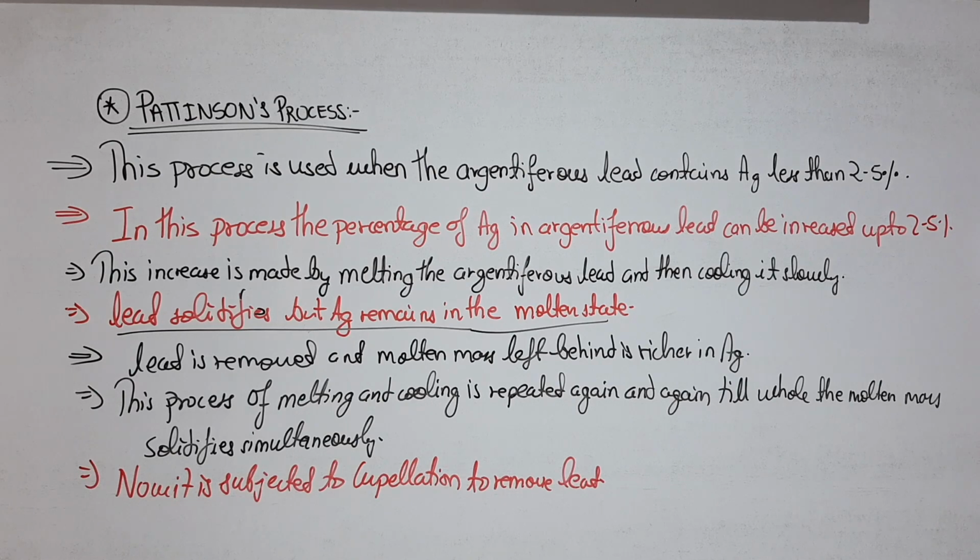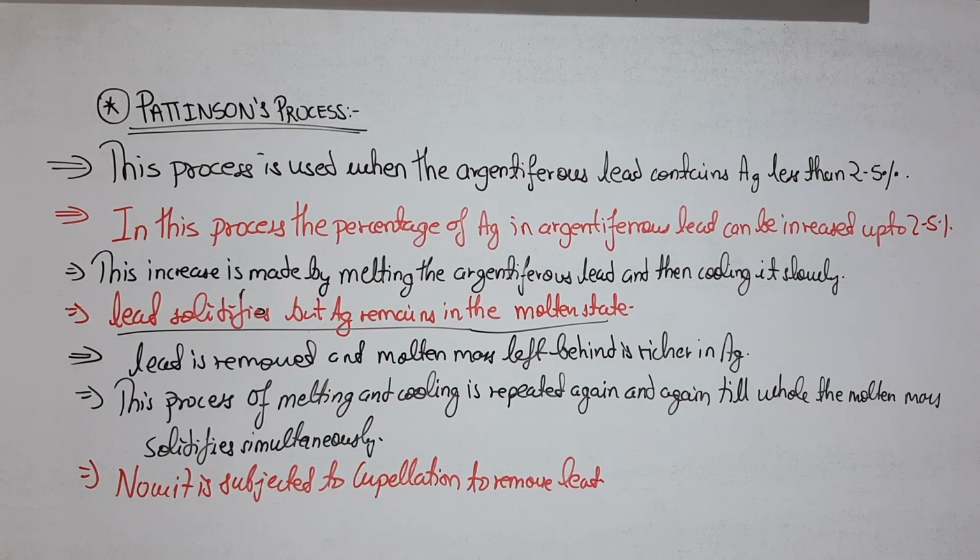What does the cupellation do basically? So I am just going to give you the idea that the silver which is obtained by the Parkes process or the Pattinson process contains basically Pb as the main impurity. Now this impurity is further removed by the cupellation process, which consists of heating the impure silver in a cupel, C-U-P-E-L. Cupel means basically a bowl kind of thing, in a reverberatory furnace in a blast of air.